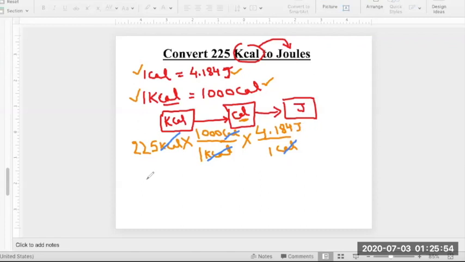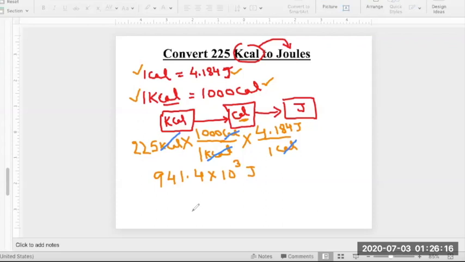When you solve everything, you're going to get around 941.4 times 10 to the power 3 joules, right?